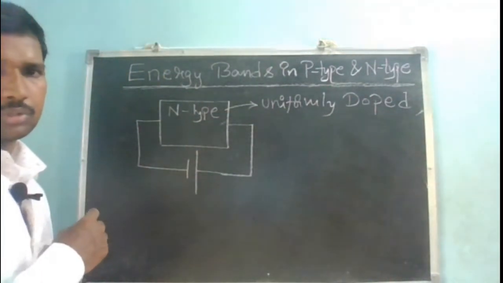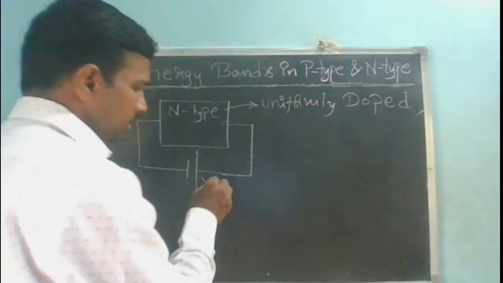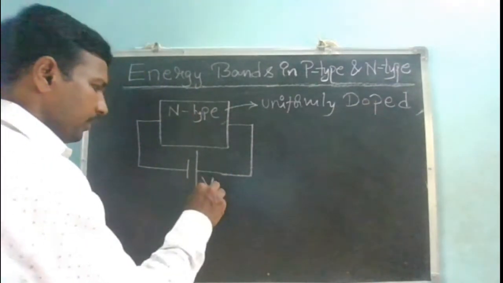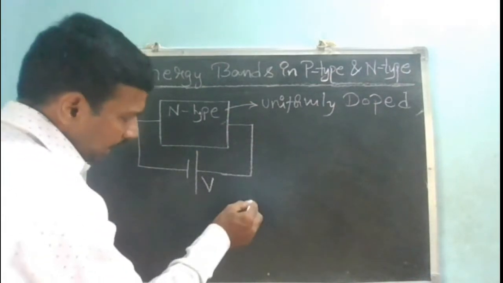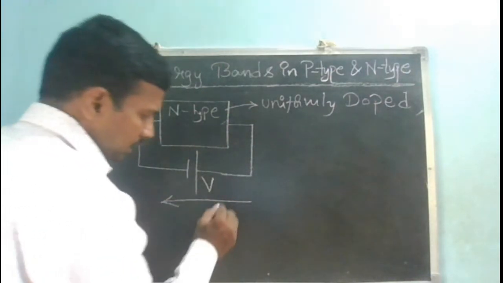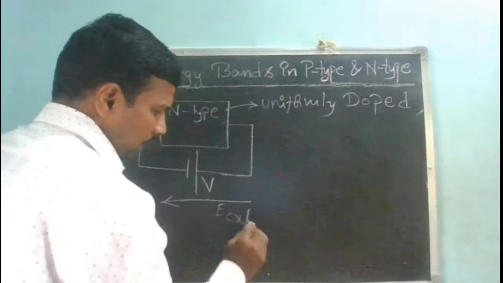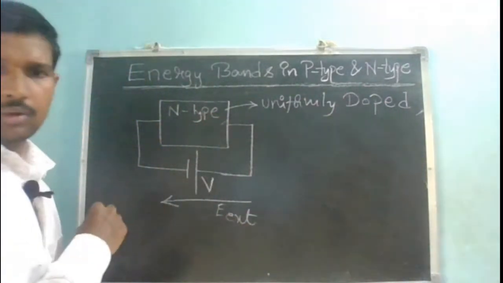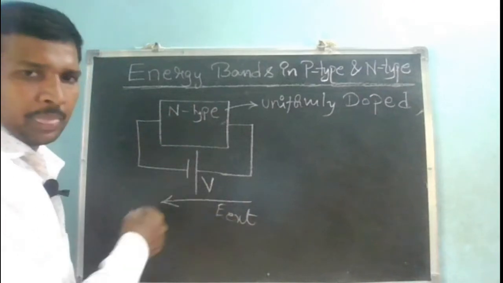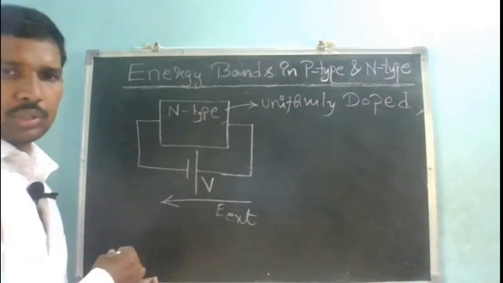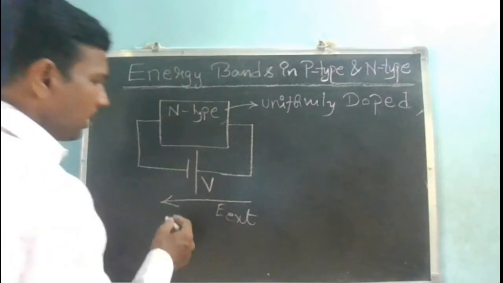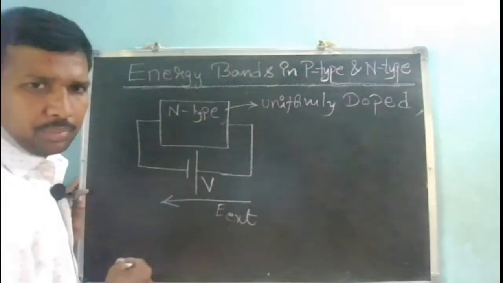how does my energy band diagram change? Whatever electric field I am applying externally, the direction of that external electric field is from right to the left. Now this is a uniformly doped semiconductor.